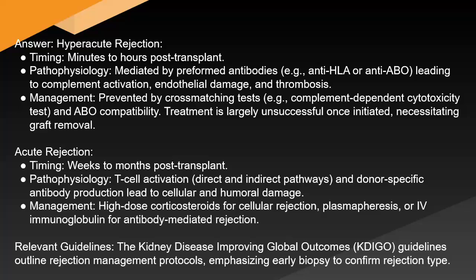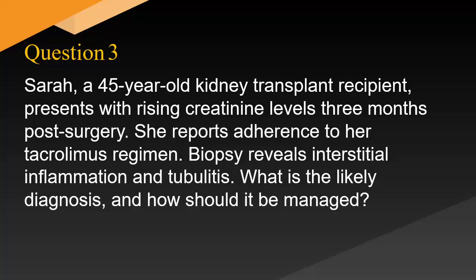Relevant guidelines. The Kidney Disease Improving Global Outcomes (KDIGO) guidelines outline rejection management protocols, emphasizing early biopsy to confirm rejection type. Sarah, a 45-year-old kidney transplant recipient, presents with rising creatinine levels 3 months post-surgery. She reports adherence to her tacrolimus regimen. Biopsy reveals interstitial inflammation and tubulitis. What is the likely diagnosis and how should it be managed?